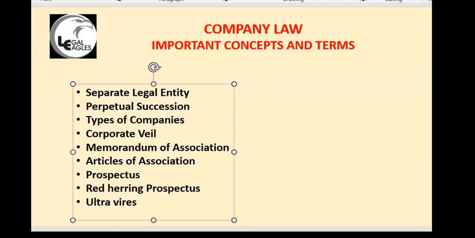So another concept is perpetual succession. In any private limited company or limited company, there is a thing called perpetual succession. Okay, what is perpetual succession?